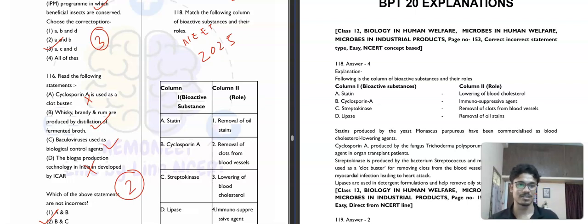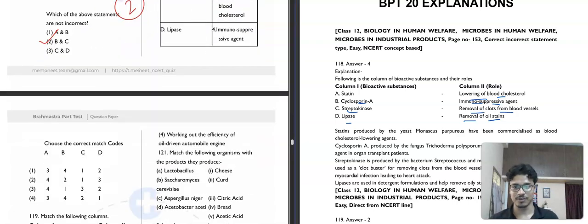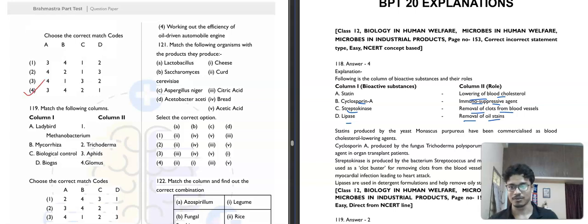So, statin is lowering of blood cholesterol. Then cyclosporin A, immunosuppressive agent, streptokinase, removal of clots. Then lipase is basically removal of oil stains. So, here we have cyclosporin A, which is an immunosuppressive agent, not the clot buster. So, which is a clot buster? The streptokinase is a clot buster. So, our correct answer for this question will be option number 4.